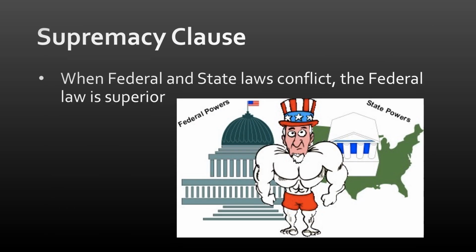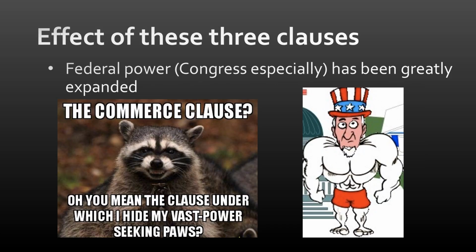Alright, our last clause we're going to deal with in this video is the Supremacy Clause. When federal and state laws conflict, the federal law is superior. So, when you're talking about the Supremacy Clause, and this is something that you could definitely have to write about in an FRQ, show conflict. The federal government says one thing, states say another, the federal is superior. The effect of these three clauses taken together is that federal power, especially for Congress, has been greatly expanded.